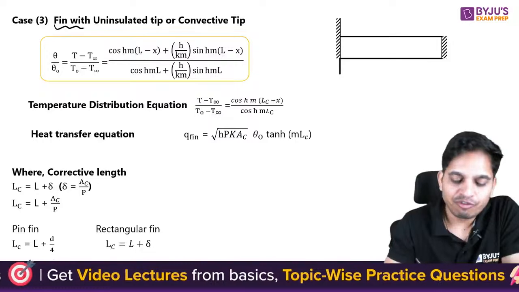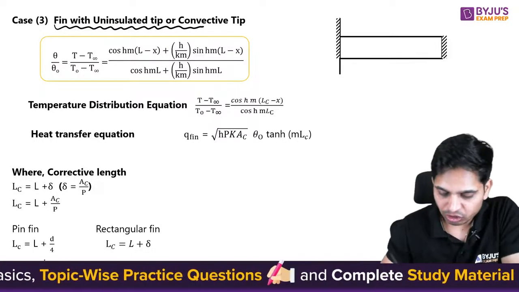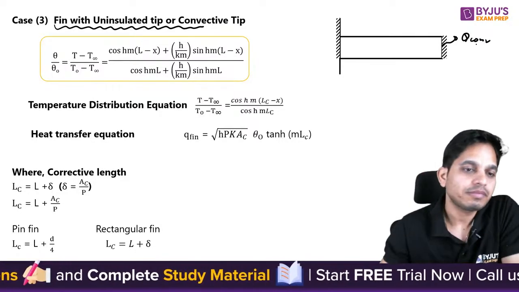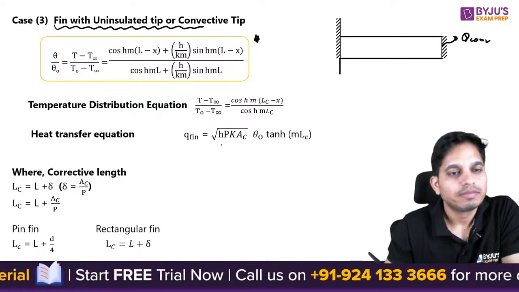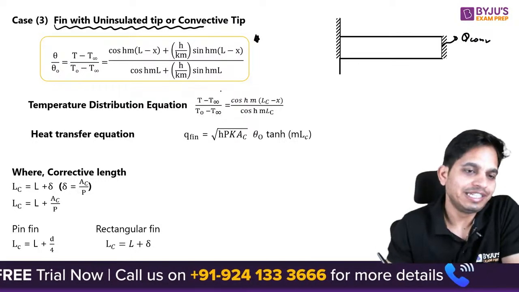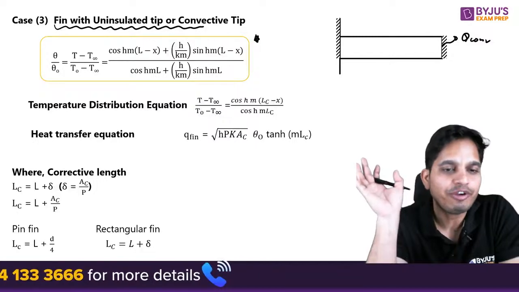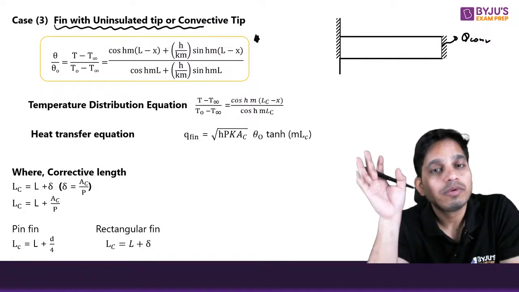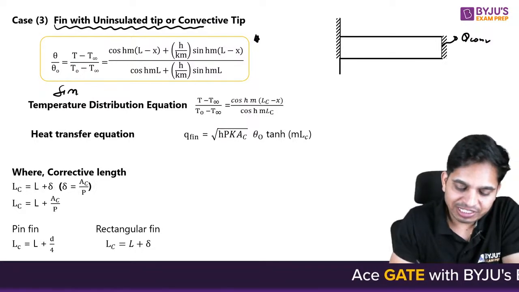Next case is fin with uninsulated tip or convection. That means this is not insulated. Here heat transfer is happening by convection. So in this case, we use this equation. It is a very big equation, and sometimes you need to remember this equation. There is no other way. But sometimes you can also simplify it by using some assumptions.